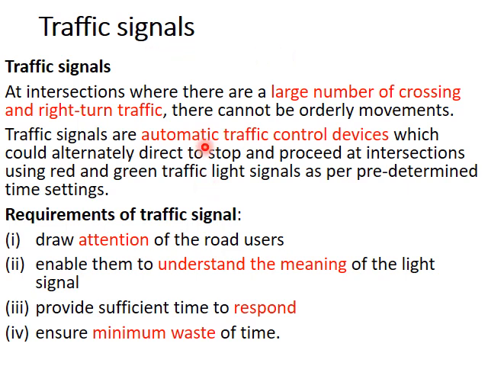They are automatic devices which alternately give directions to stop and proceed for vehicles. The requirements of a traffic signal are that it should catch the attention of the different road users. There must be certain meaning for the light which is understood by the drivers, and also there should be sufficient time given for the road user to respond to the signal. Also, minimum wastage of time must be ensured when we use a signal.